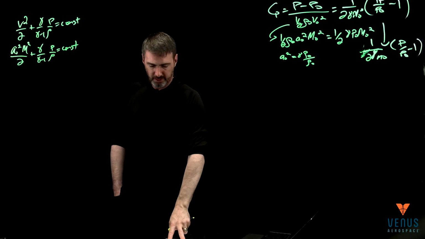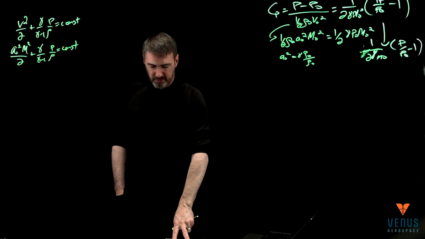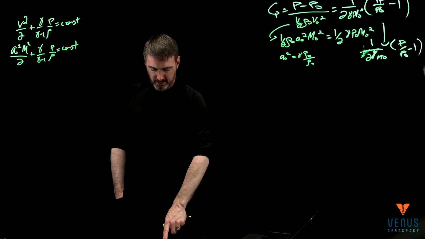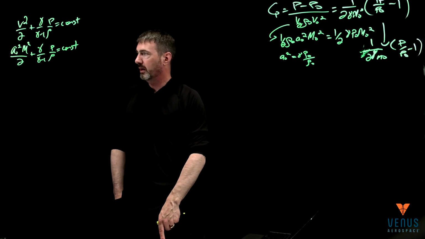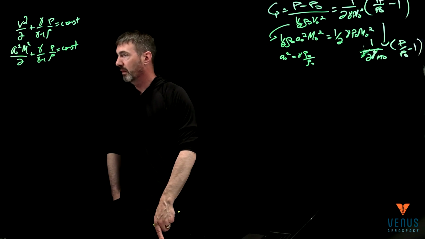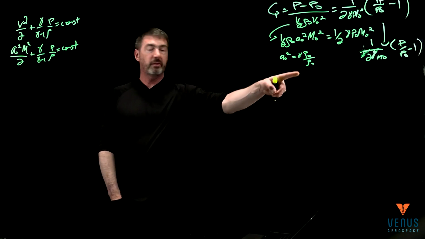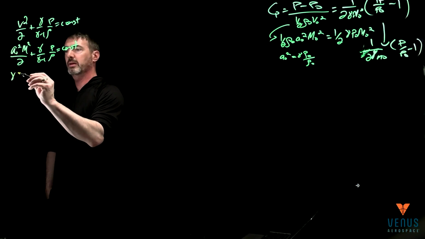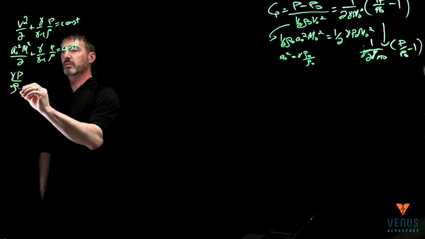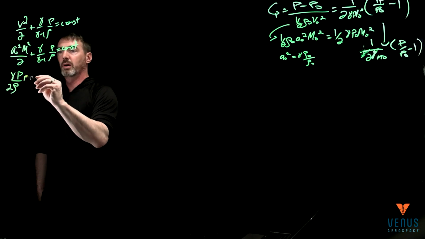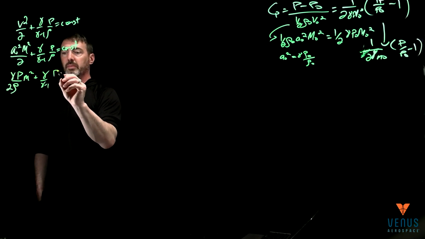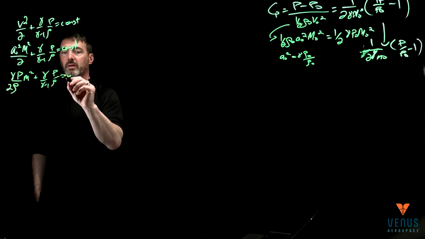And then now I'm going to put the pressure in for A squared. So that is this term over here. And so that gives me gamma P over rho over 2 times Mach squared plus gamma over gamma minus 1 P over rho is constant.